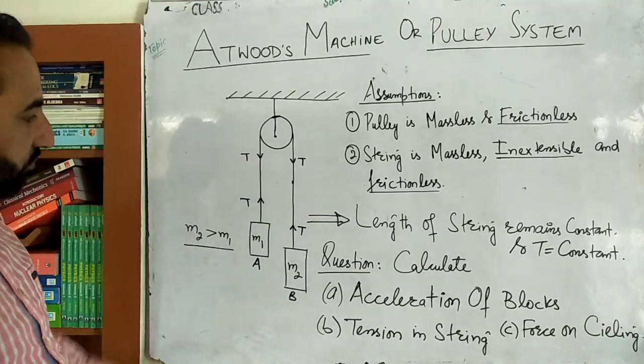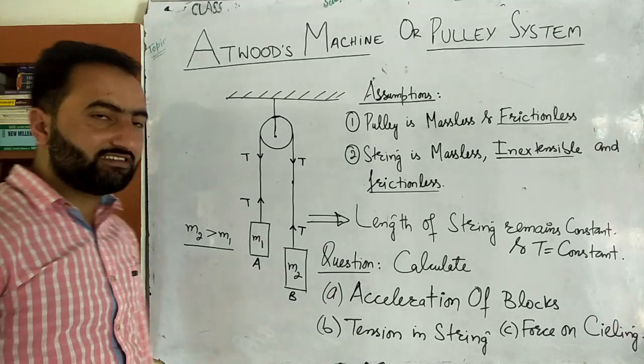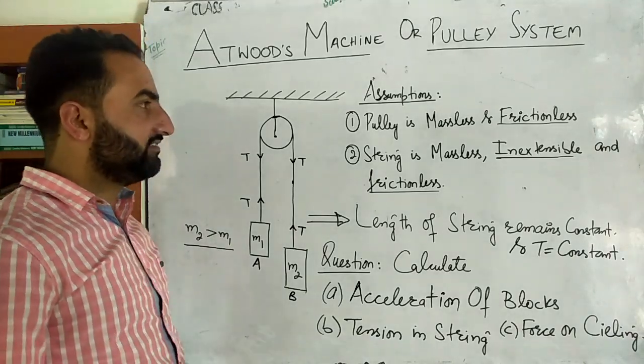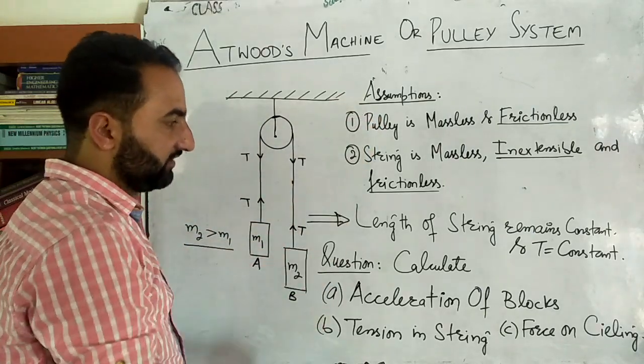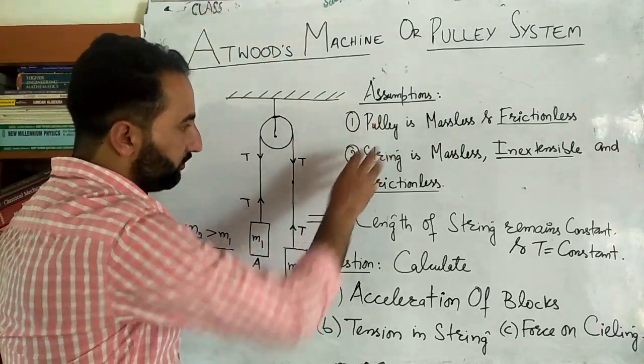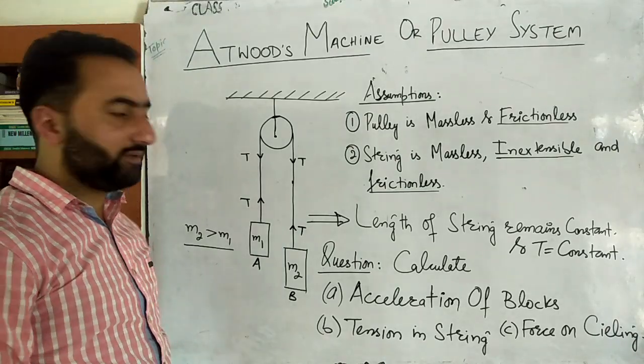So simply, the tension in the string remains constant, and it is because the pulley is massless and frictionless, and the string is also massless, inextensible and frictionless. It is because of these assumptions that we have this. So this follows from the assumption that the length of the string remains constant, and the tension throughout the length of the string also remains constant.